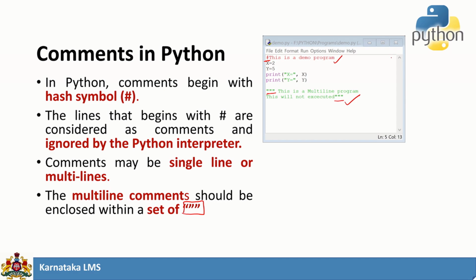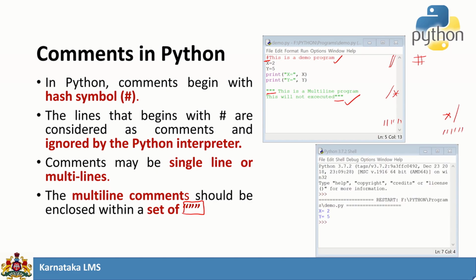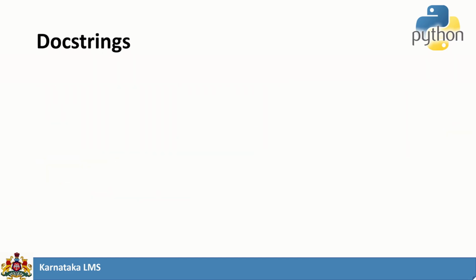It is similar to the double slash in C++ and Java, and slash asterisk and asterisk slash, which is the multi-line comment in Java and C++. The same thing here, we replace it by a hash, and slash asterisk, asterisk slash by 3 times double quotes. So the output of this particular code will be like this. The interpreter will ignore the comments starting with hash or with 3 times double quotes and it will execute only the required part of the code.